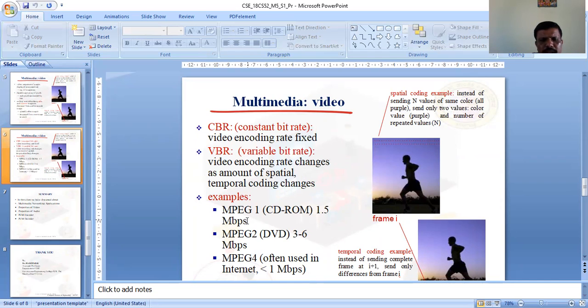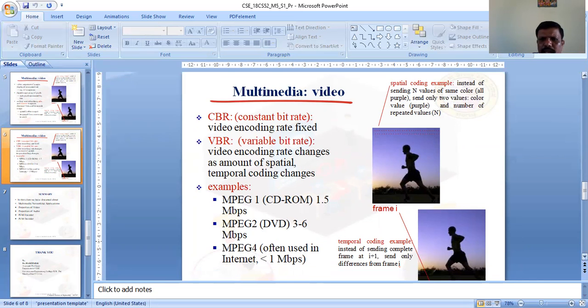Examples: the Motion Pictures Expert Group version 1, MPEG-1, is used for CD-ROM, the compact disc ROM, at normally 1.5 Mbps. MPEG-2 is used for DVD, digital video discs, at 3 to 6 Mbps. MPEG-4 is often used on the internet and is very popular nowadays, with an encoding rate of about 1 Mbps. These are the various encoding rates given as examples here.